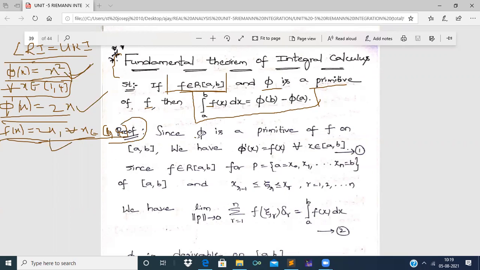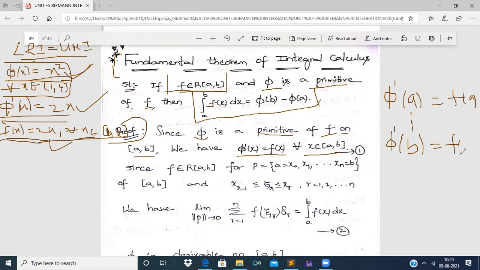Since phi is a primitive of f on the closed interval [a, b], we have phi dash of x equal to f of x for every x belonging to [a, b]. That is, phi dash of a is equal to f of a, and in the same way, for every x value, phi dash of that value of x will be equal to f of that value of x.